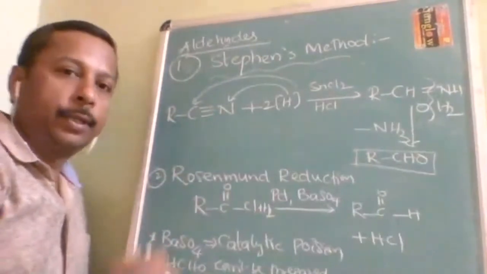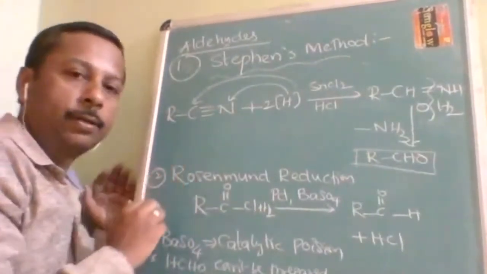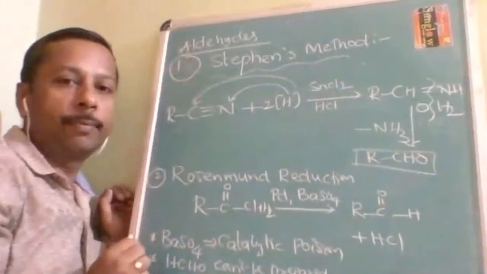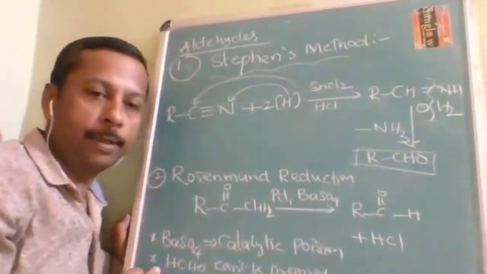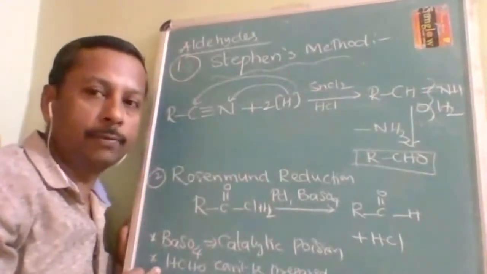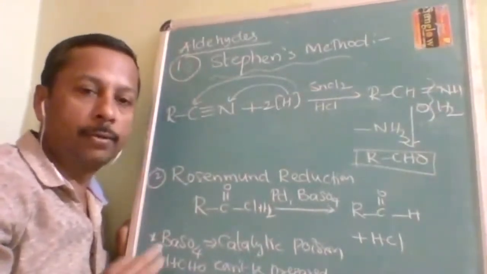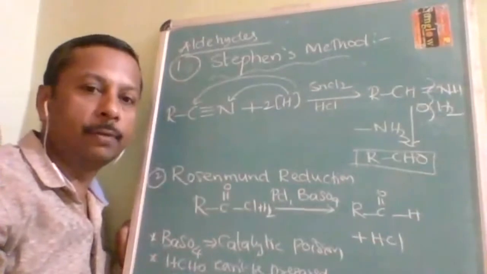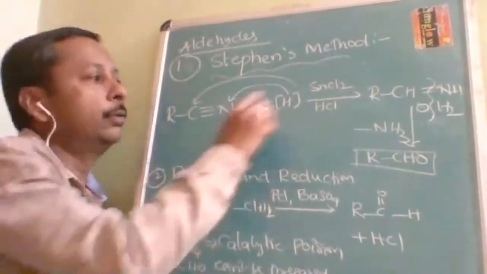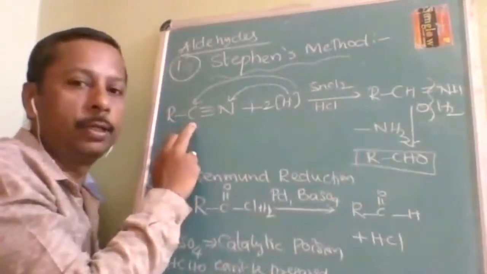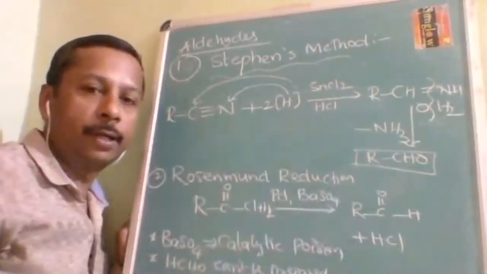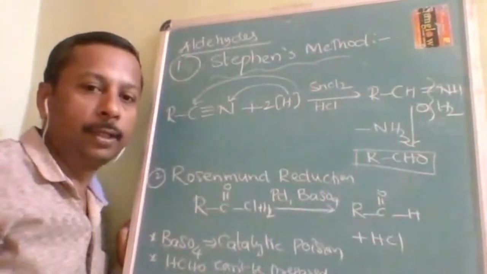In the previous reaction, I forgot to mention, now we are in the preparation methods of aldehydes only. We have done 9 to 10 preparation methods of both. Now we are going to discuss the preparation methods of aldehydes only. So here aldehyde only will be forming. There is no other chance, already the triple bond is there. So Stephen reduction is used for preparation of aldehyde.